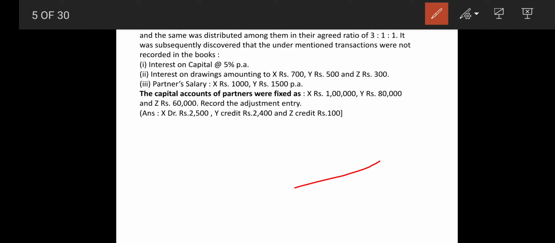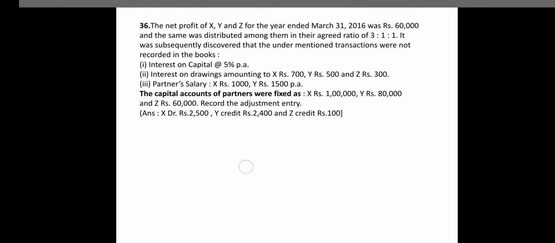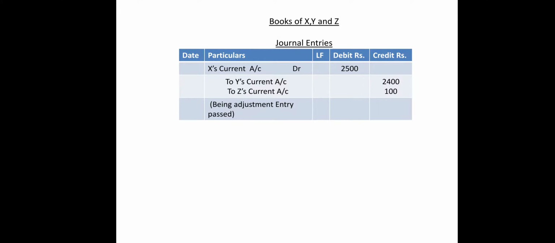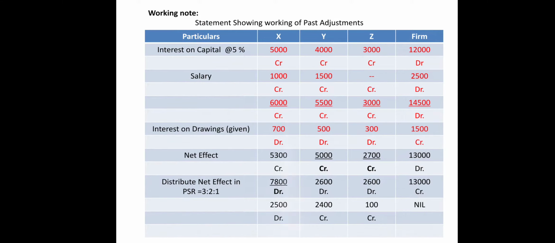This is the format where journal entries are to be passed, because they have asked us to prepare journal entries only. But before the journal entries, we have to show the working, that is, the statement showing the past adjustment. When preparing the statement showing past adjustment, you have to prepare particulars, X, Y, Z, that is the partners' names, and the firm.